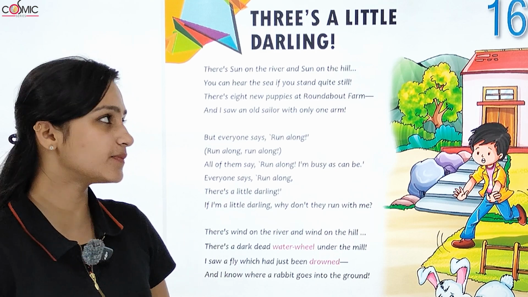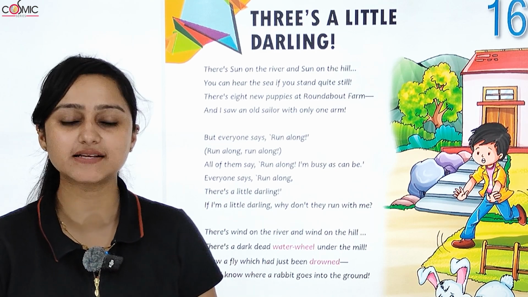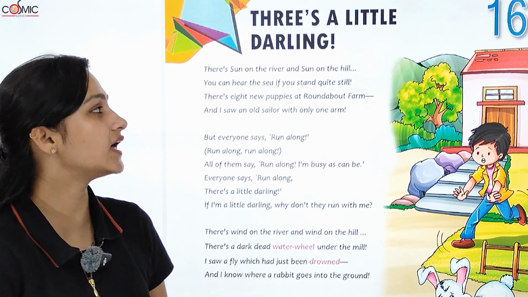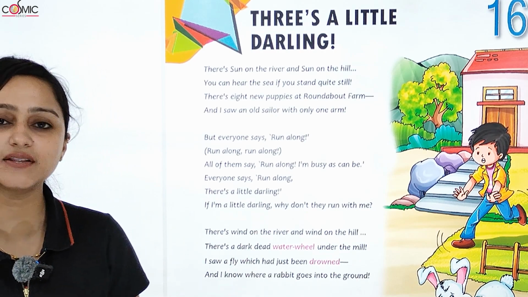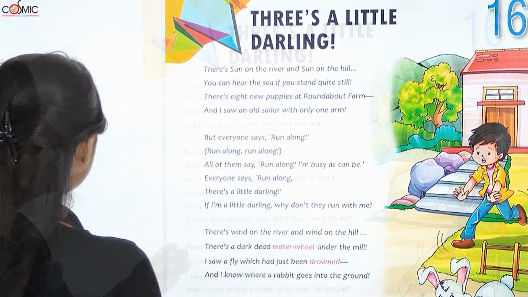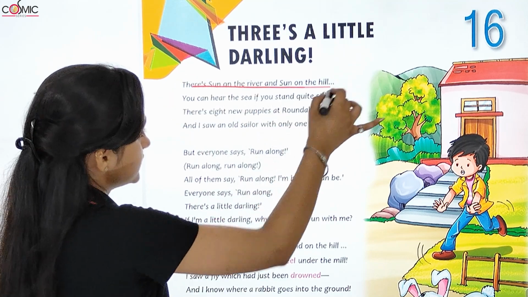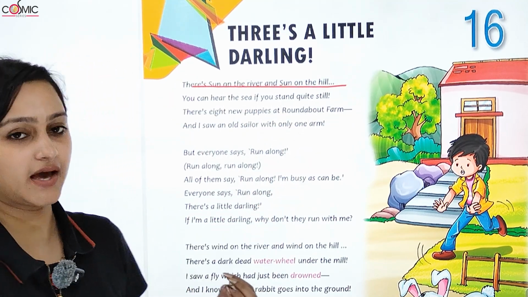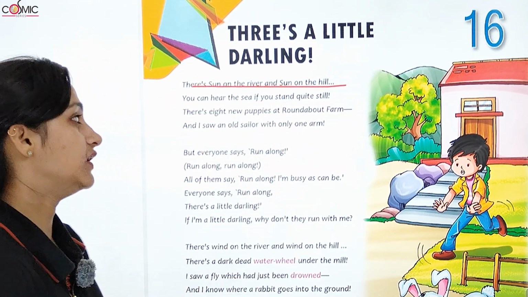Today we are going to begin with lesson number 16 of your class 6 English, that is the poem "Freeze a Little Darling". So let's begin with this poem. Sun on the river and sun on the hill. वहाँ पे क्या था? एक sun था, river पे और hill पे भी.